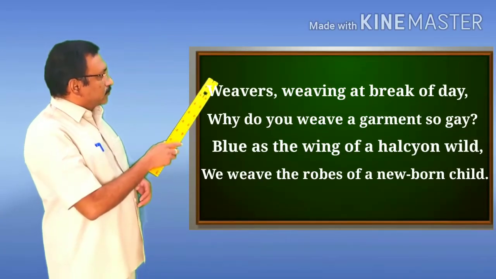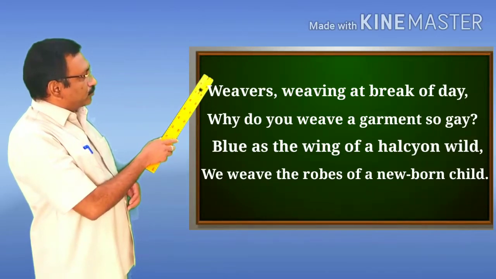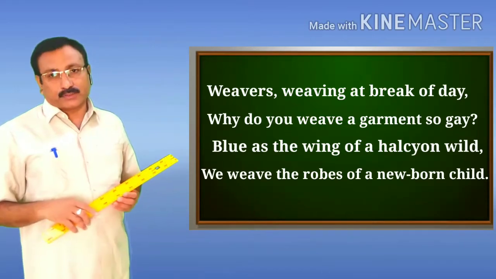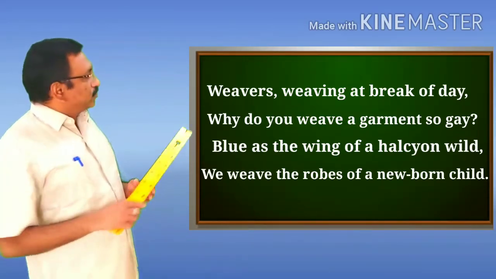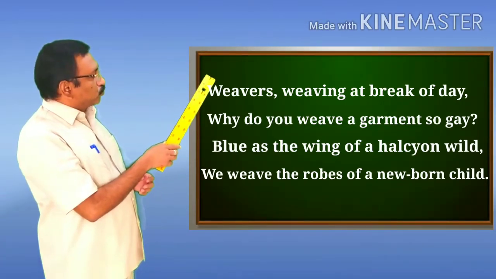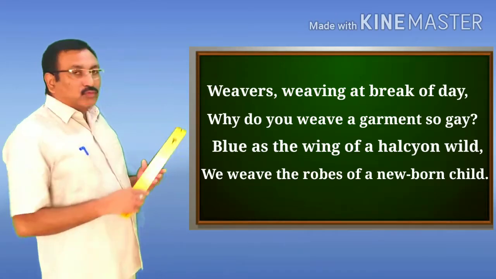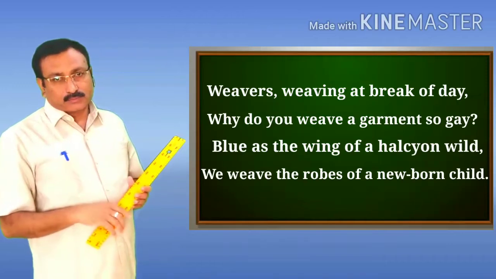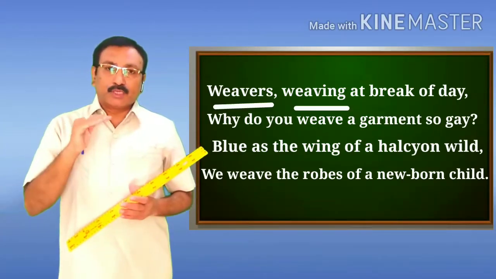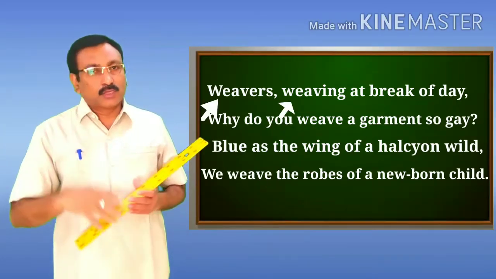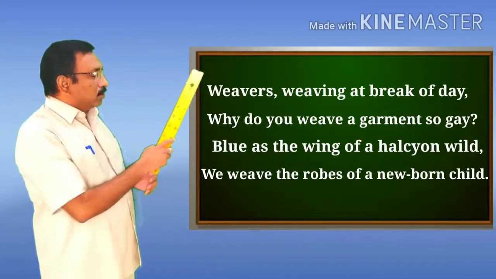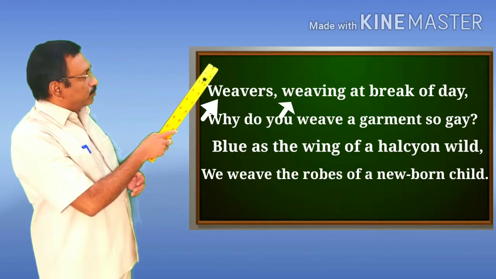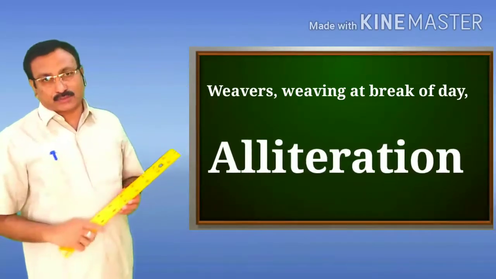Look at the first line from the first stanza, "weavers weaving at break of day." If you look at this line carefully, here we have two words, weavers weaving. Both the words begin with the same sound, and that is W. Therefore, this line is an example of the figure of speech alliteration.